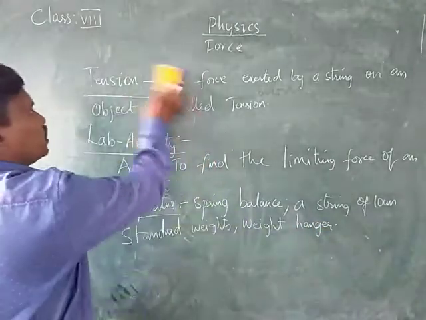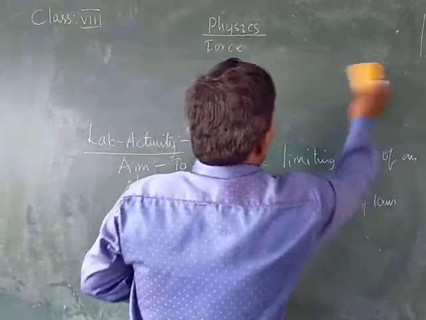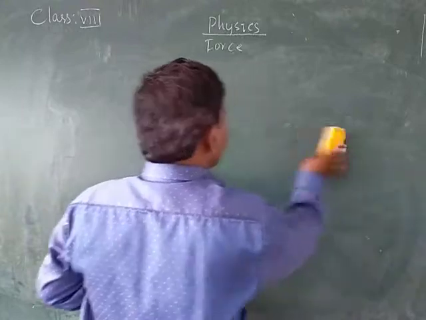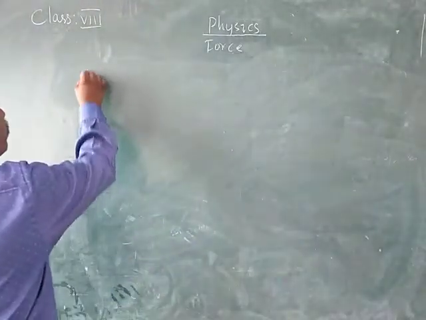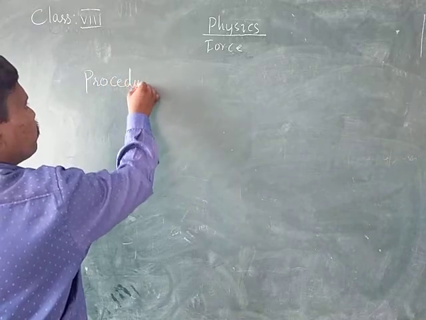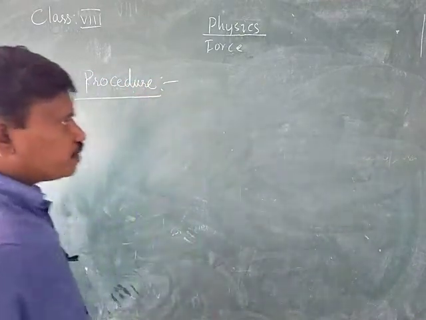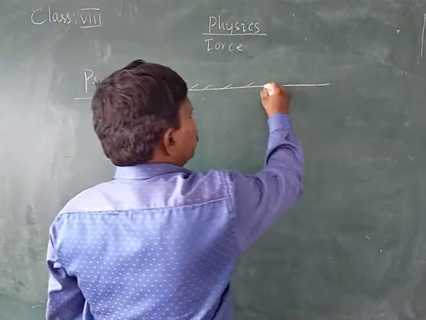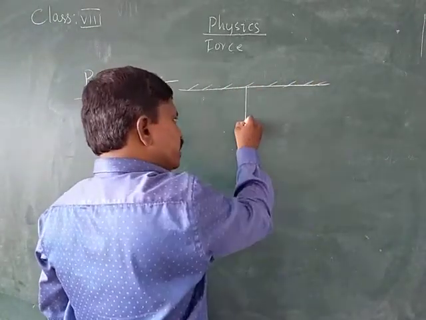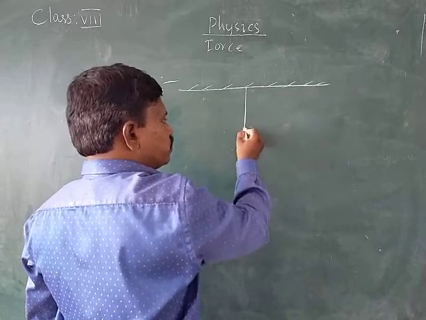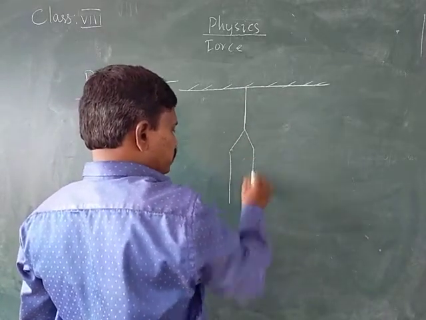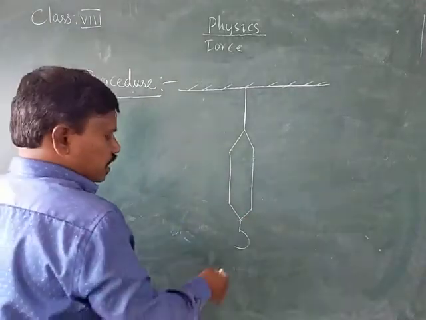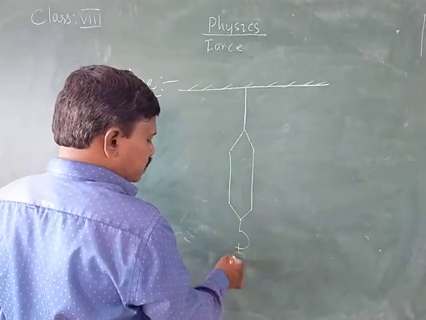Then what is the procedure of this one? How can we do this activity? For this, we should take a ceiling. That means we should hang by means of a string of 10 centimeter. By means of the string you suspend a spring balance to which the weight hanger is attached, and we should increase the standard weights.